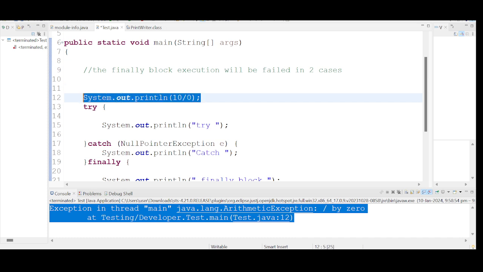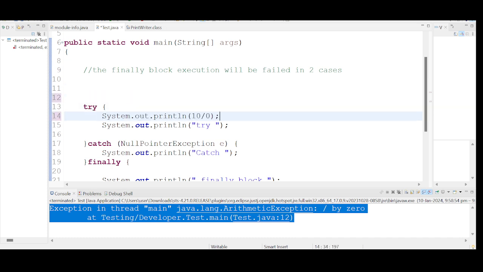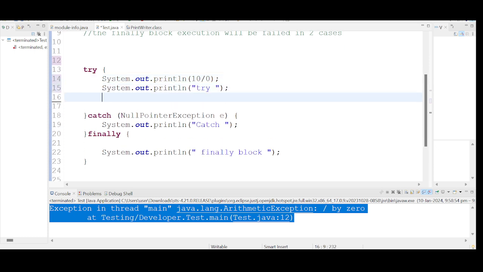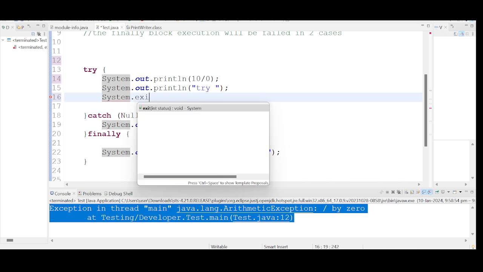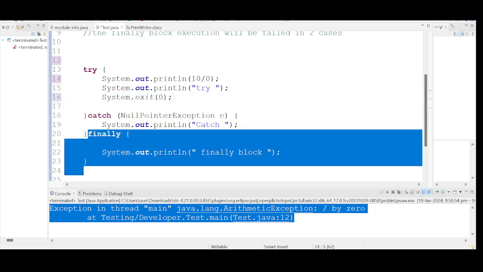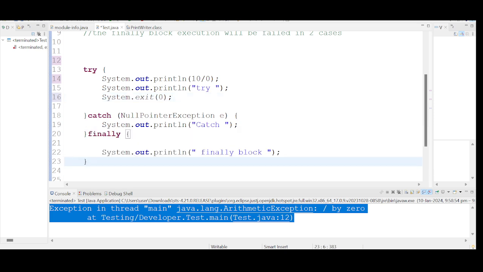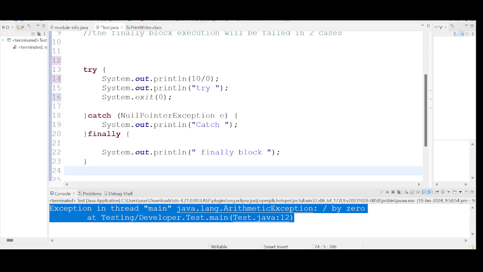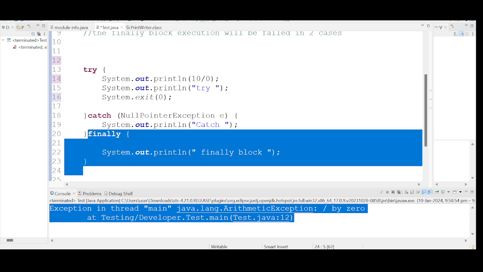So let me place this risky code in the try block now. Say I use System.exit(0). In this case, the finally block should not get executed. System.exit will overpower the finally block. The finally block has a good reputation of getting executed always, but it is not living up to the reputation in two cases.